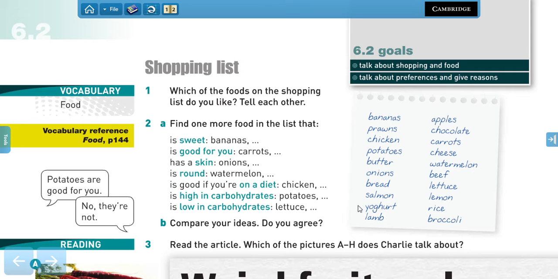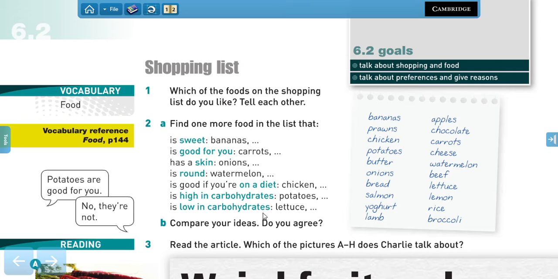Now we have food high in carbohydrates, right? High. That means that they have lots of carbohydrates in it. We have potatoes, right? Rice as well, pasta, bread. Sugar is also high in carbohydrates. And then we have food that is low in carbohydrates. That means that it doesn't have a lot of carbohydrates in it. Lettuce, all vegetables and fruits, right? And meat is low in carbohydrates as well, right?